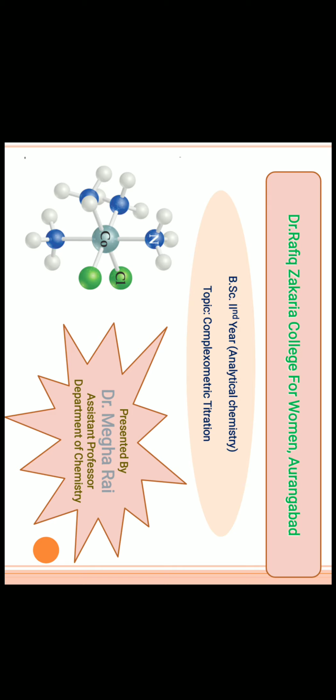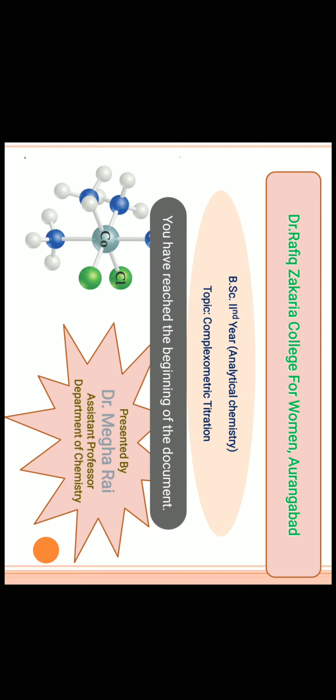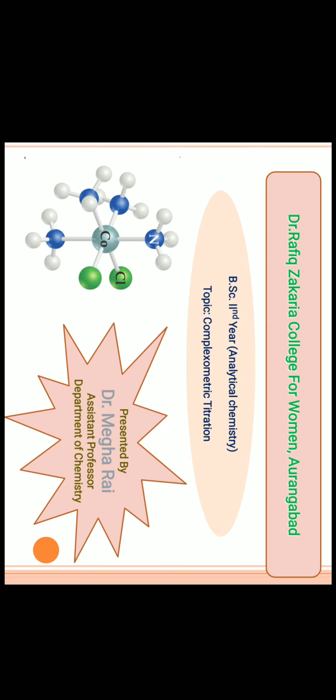Here I am dealing with the paper 301 of BSc second year, third semester, Analytical Chemistry. My first topic is complexometric titration. Here I am dealing with the syllabus.